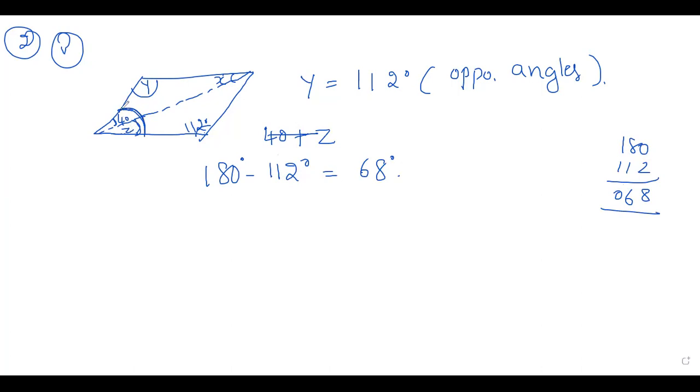So full angle is 68 degree. Now we have two angles here, 40 and z, right? So z plus 40 is equal to 68 degree. Do you understand? Adjacent angles sum is 180. So I did 180 minus 112, and the full angle we get is 68. Now you can find z. 68 minus 40, that is equal to 28 degree. So z is equal to 28.